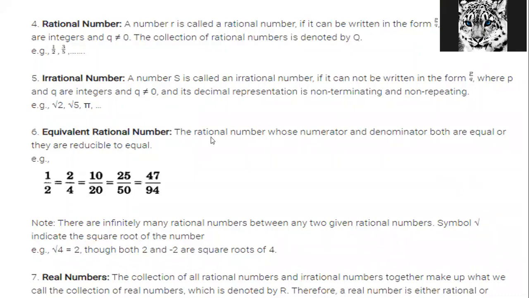Real numbers. This is important, children. Keep a star mark here: real numbers are the collection of all rational numbers and irrational numbers. One MCQ I'm telling here. All rational numbers and irrational numbers are called dash. Real numbers, complex numbers, imaginary numbers, none of these.